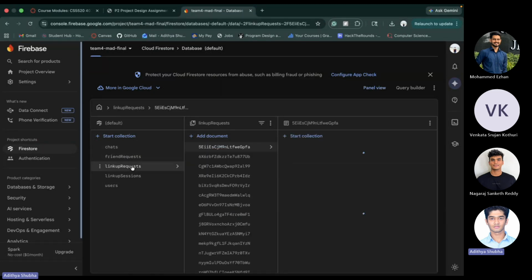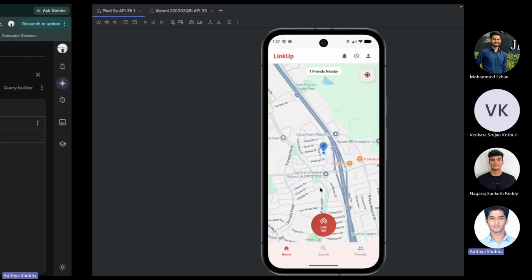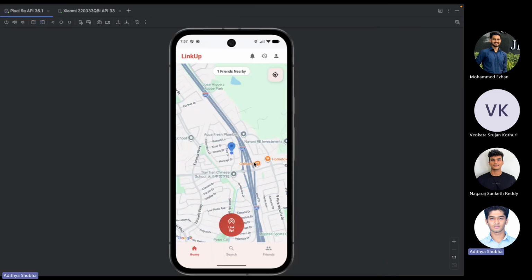How this is done is basically through the document where every time a request is sent, it records which user sent it and for which user it was sent, and the status of the request, stating it will be pending, accepted, or expired. So this is a summary of how the requests will work.